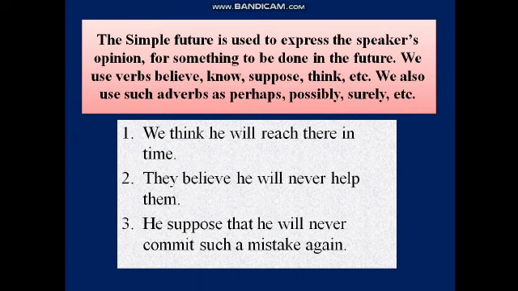The simple future is used to express the speaker's opinion for something to be done in the future. We use verbs like believe, know, suppose, think, etc. We also use such adverbs as perhaps, possibly, surely, etc. For example, we think he will reach there in time. They believe he will never help them. He supposes that he will never commit such a mistake again.